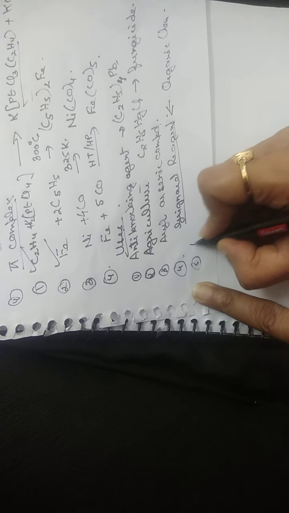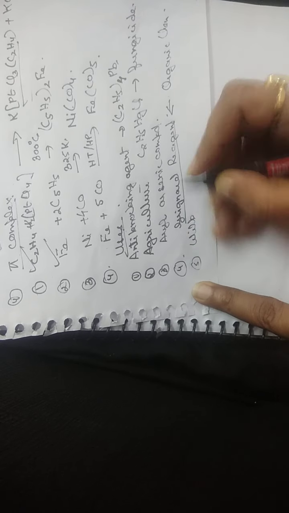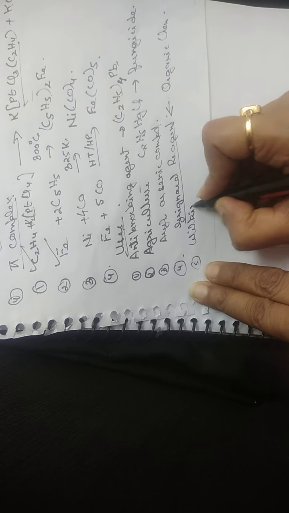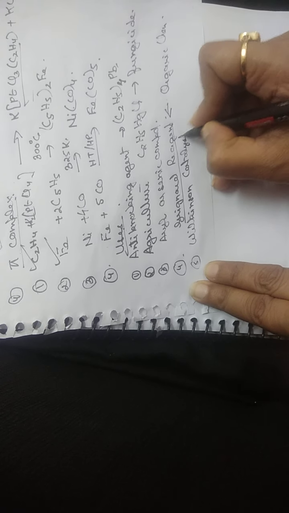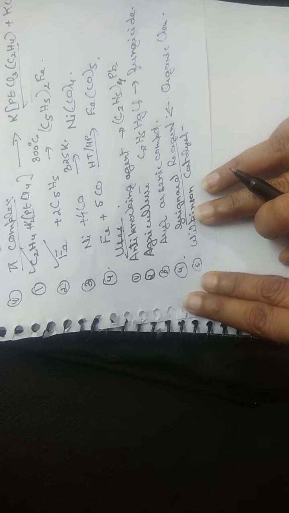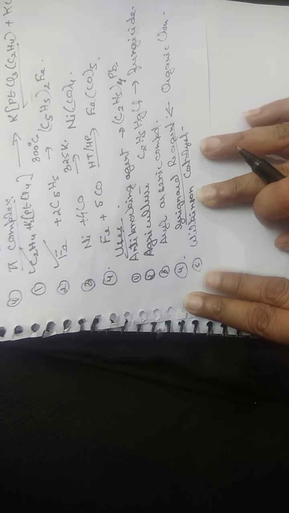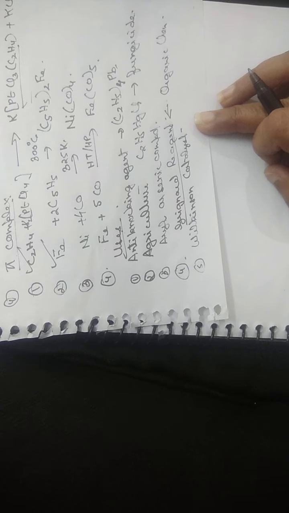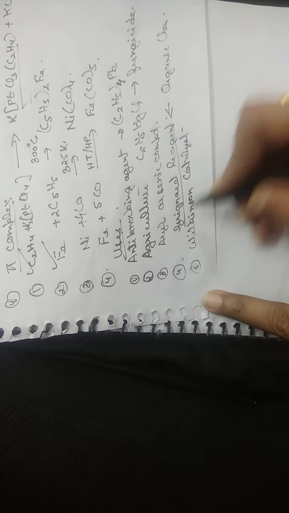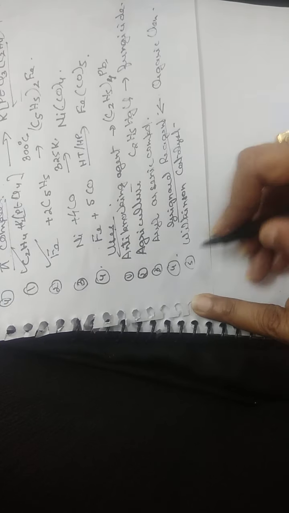Then we have Wilkinson's catalyst. Wilkinson catalyst is also an organometallic compound, and it is used in selective hydrogenation of some of the double bonded compounds. So whenever we have to do selective hydrogenation of some double bonded compounds, we use Wilkinson catalyst.